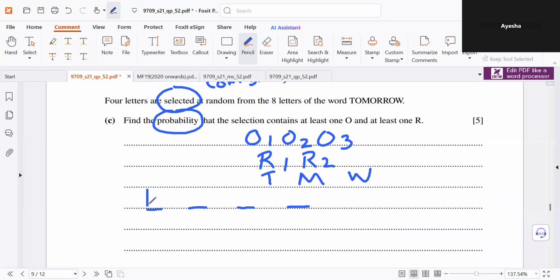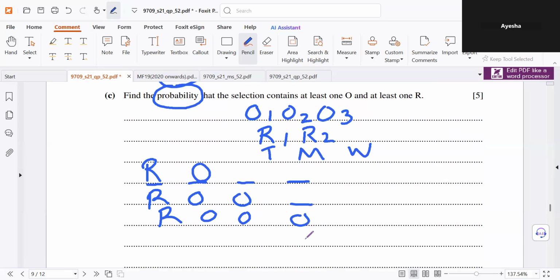So 4 letters are being selected. One of the cases would be you get an R, you get an O, and you get 2 other values. Then another case would be you get an R, and then you get 2 O's and 1 other letter, or an R and 3 O's. Okay.